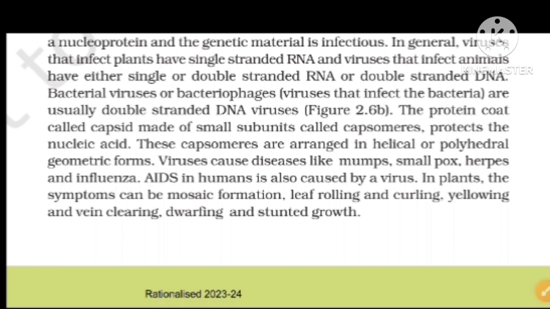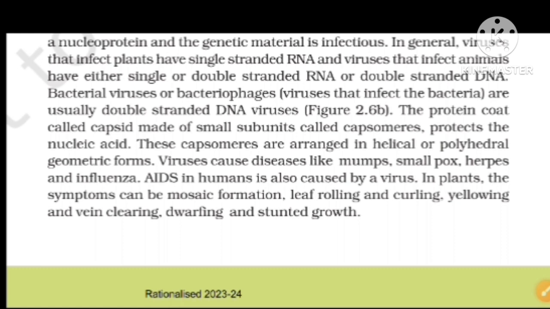The protein coat called the capsid, made up of small subunits called capsomeres, protects the nucleic acid, and capsomeres are arranged in helical or polyhedral geometric forms. Viruses cause diseases like mumps, smallpox, herpes, and influenza. AIDS in humans is also caused by a virus.